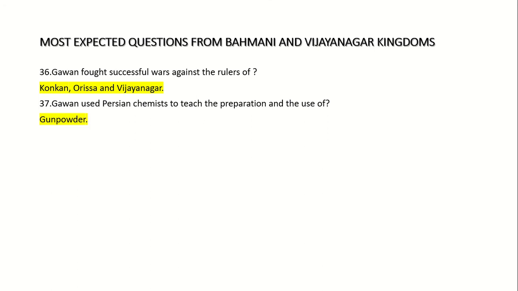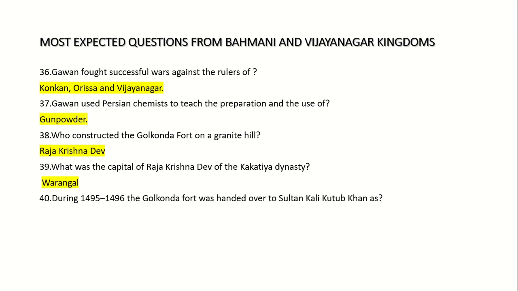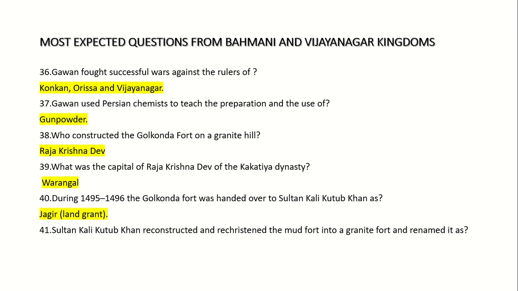38. Who constructed the Golconda fort on a granite hill? Raja Krishnadev. 39. What was the capital of Raja Krishnadev of the Kakatiya dynasty? Warangal. 40. During 1495 to 1496, the Golconda fort was handed over to Sultan Kali Qutub Khan as Jagir, the land grant. 41. Sultan Kali Qutub Khan reconstructed and rechristened the mud fort into a granite fort and renamed it